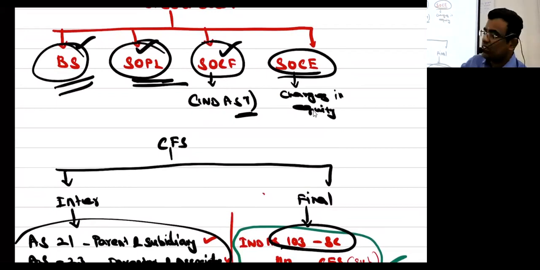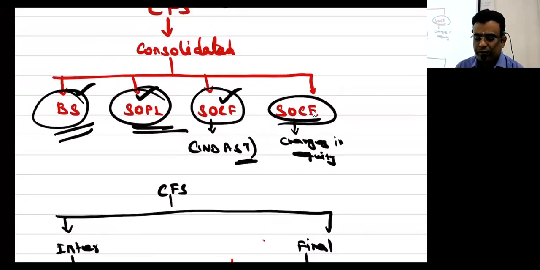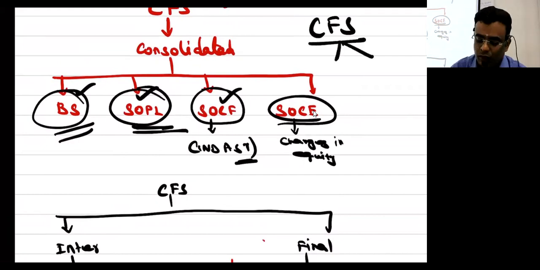Whereas for consolidated financial statements, at CA Inter level CFS means the cash flow statement. At Final level, it includes both the cash flow statement as well as the consolidated financial statement. Consolidated financial statements include the balance sheet, statement of P&L, statement of cash flow, and statement of changes in equity.